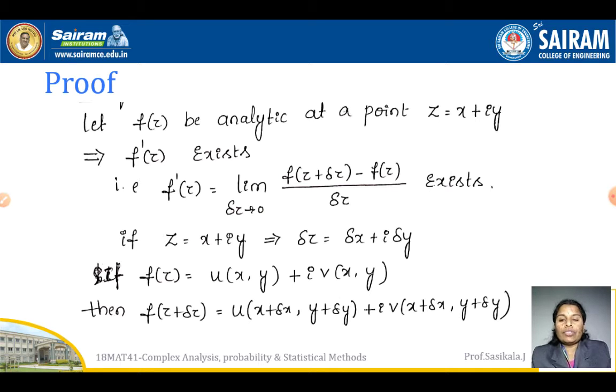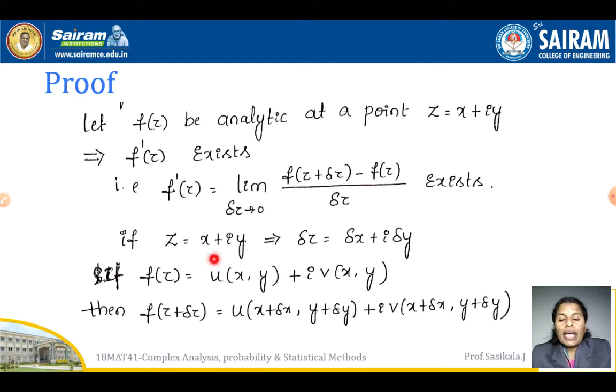Then I can tell f of z is analytic. So take the differentiability definition. f dash of z is the limit as delta z tends to 0 of f of z plus delta z minus f of z by delta z, which exists and is unique. Then you can tell f of z is differentiable at a particular point, and so f of z is an analytic function. Now I am taking as the differentiability condition that f dash exists. If z is equal to x plus iy, what is delta z? Delta z is delta x plus i delta y.